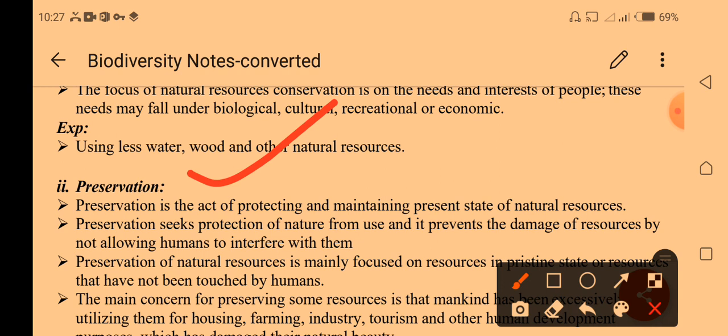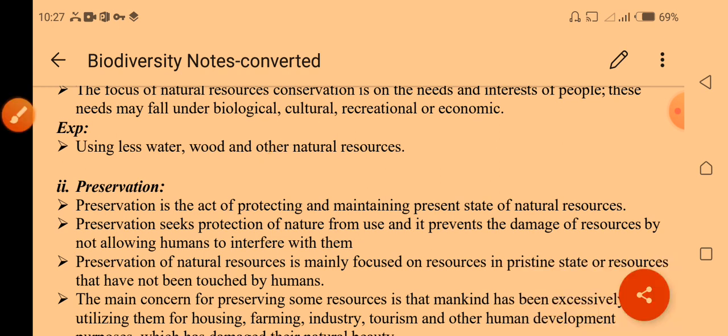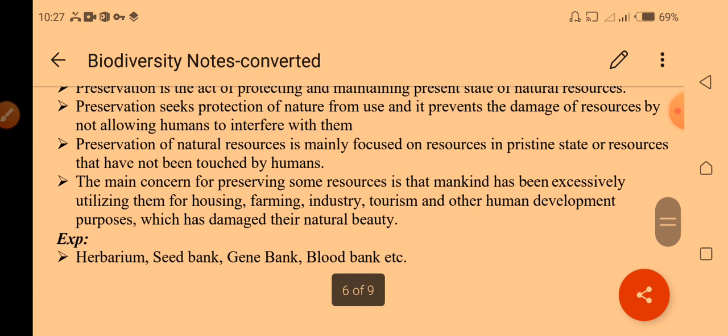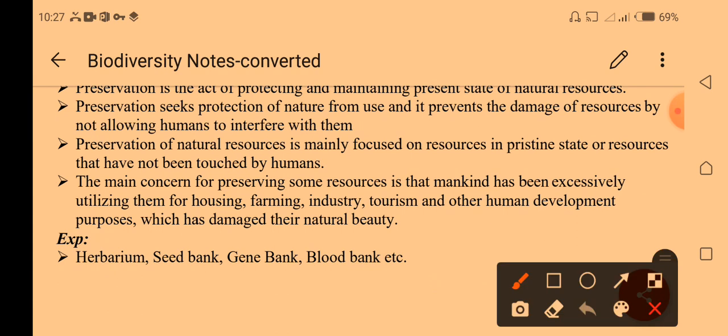Preservation of natural resources mainly focuses on pristine resources that have not been touched by humans, which should be protected in a particular place.